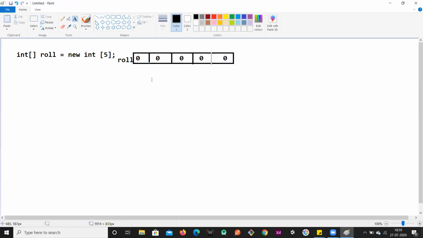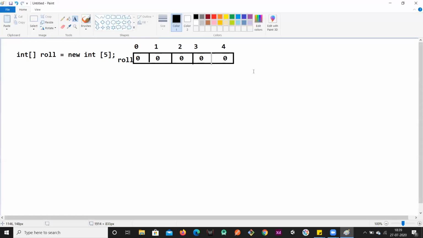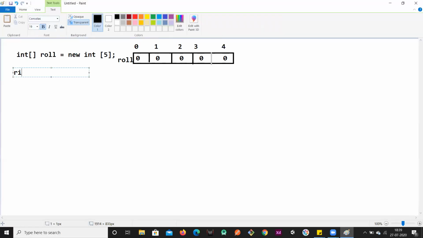Now if I want to assign a value into a particular position, the position always starts from 0. So this is 0, 1, 2, 3, and 4. These are the indices for this array. If I want to store a value into it, I have to use this roll, and in the square bracket provide the position, and then assign the value to it. That is 4 I wanted to assign.